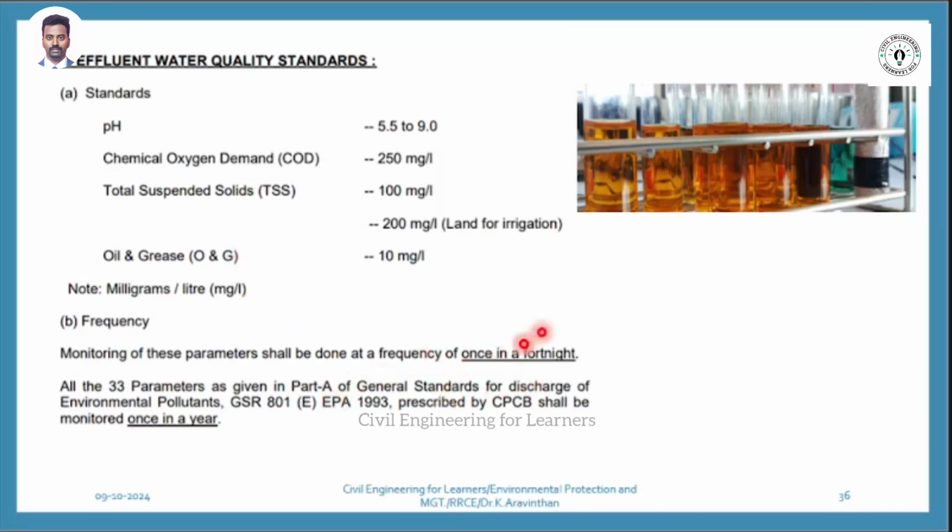This is being checked every fortnight, that is every 15 days. But there are further, how many parameters are there? Further 33 parameters are there that they will check once in a year. So every year the environmental audit they will come. During that auditing purpose, how many points will they check? 33 parameters they will check.